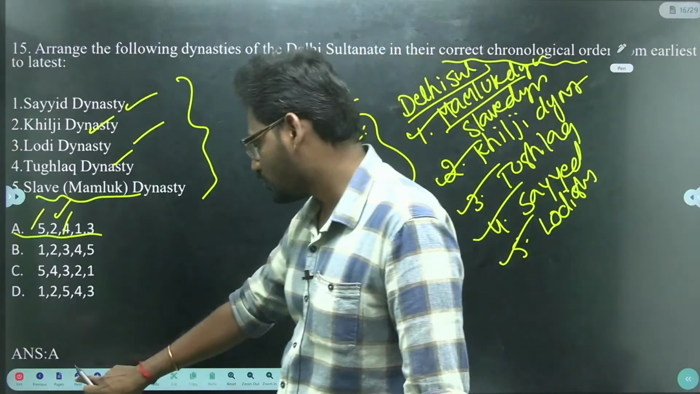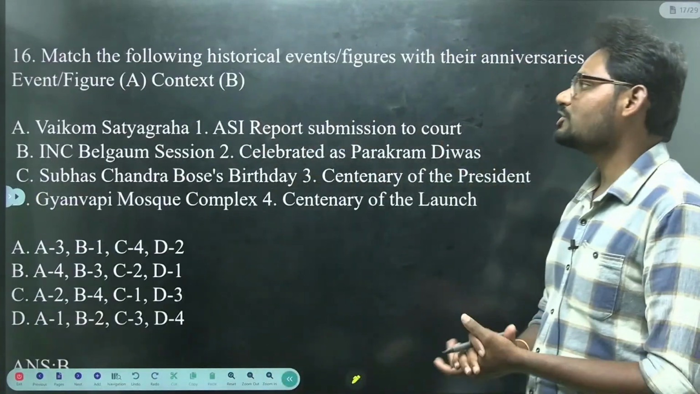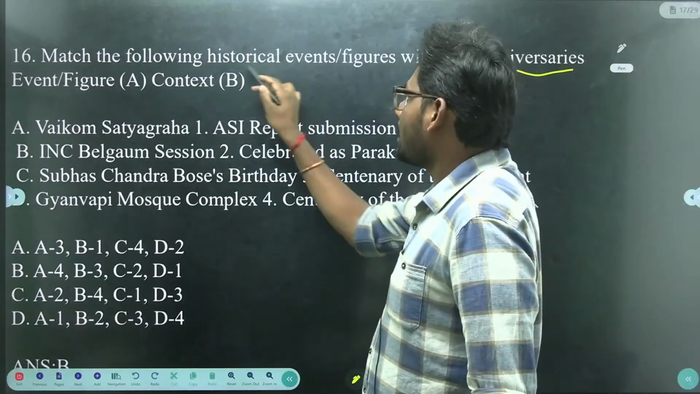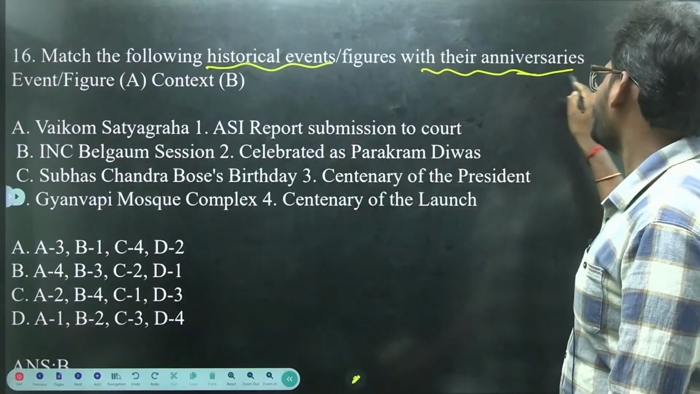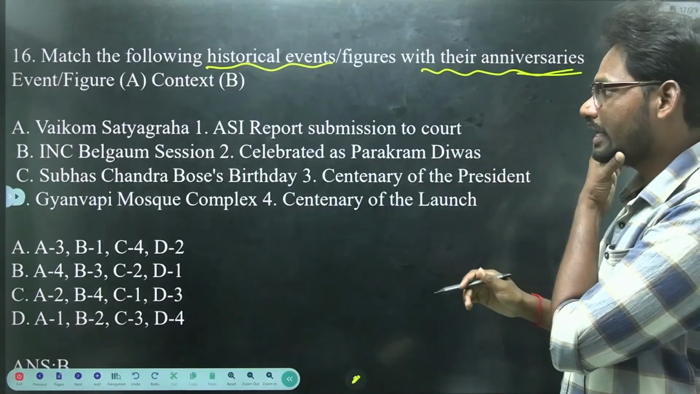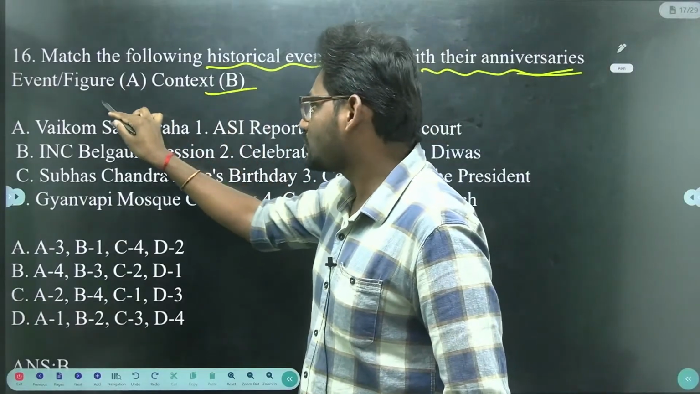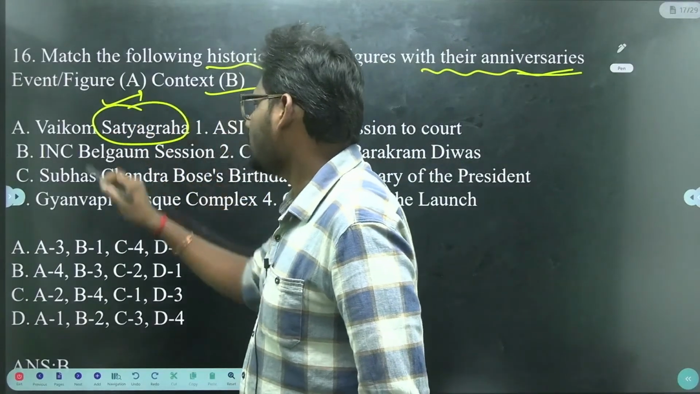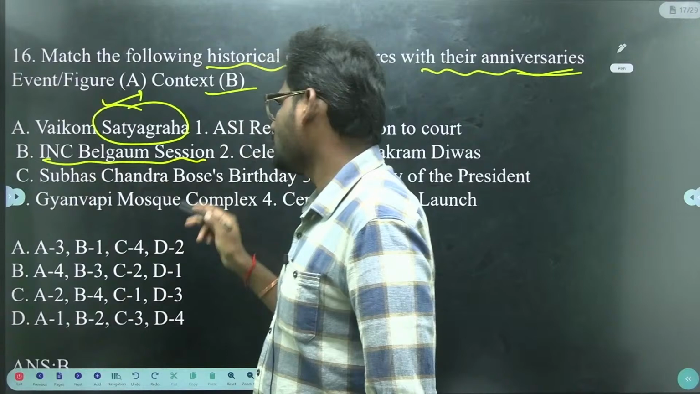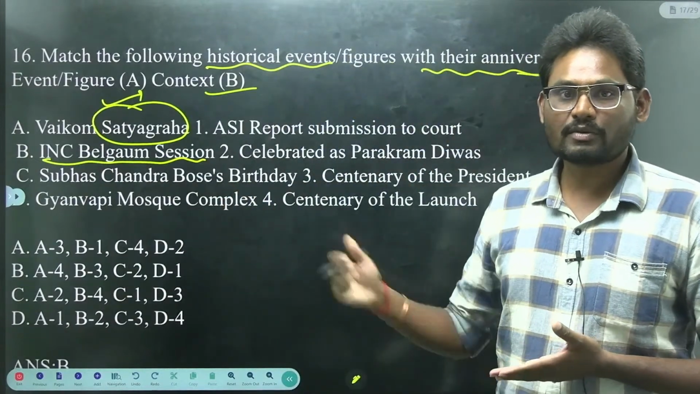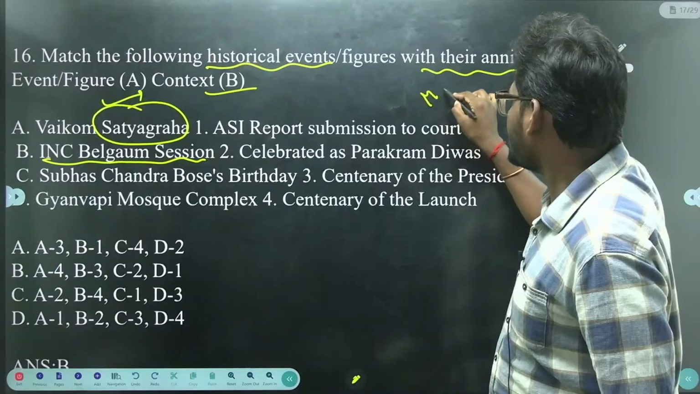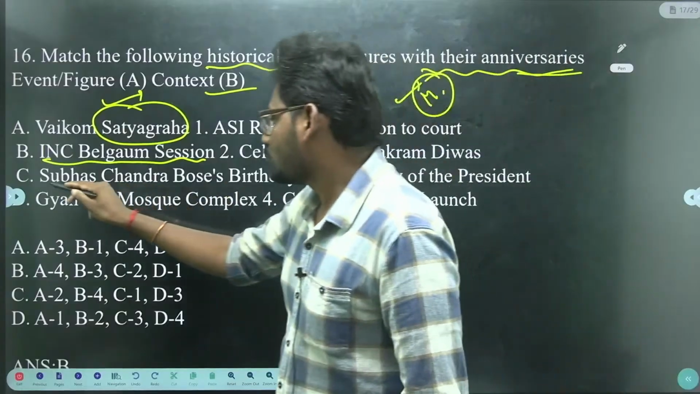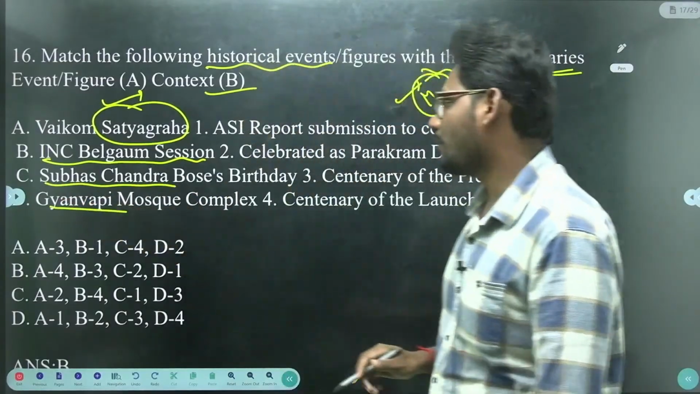So next we have question number 16, that is match the following historical events or figures with their anniversaries. So here, historical events with their anniversaries. So context A and context B. In context A we have important events, that is Vaikom Satyagraha, next INC Belgaum session. Just now we discussed the INC Belgaum session, where Gandhiji presided over the session held in 1924. Next Subhash Chandra Bose and Gnanavapi Mosque.